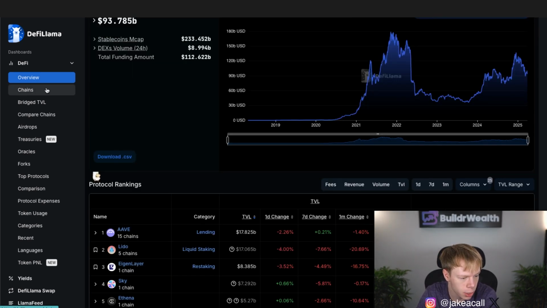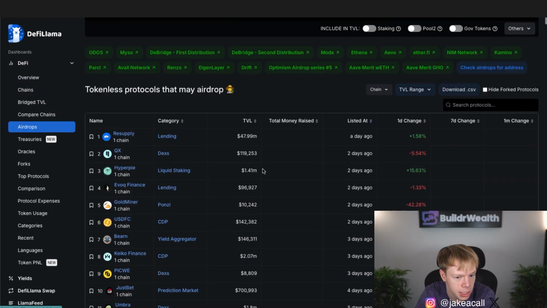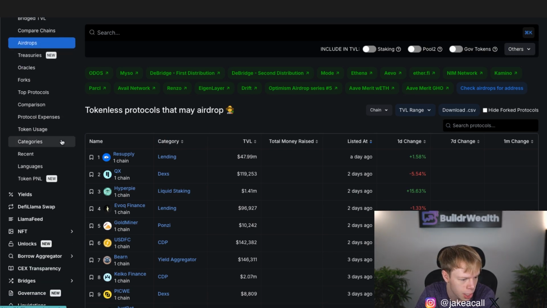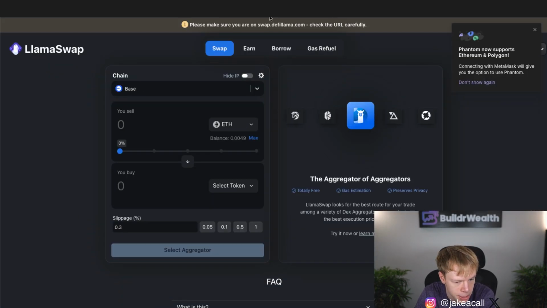Now, DeFi Llama really does have a lot of different features. You could see information about different chains. You could see information about specific airdrops, and there's even an option where you can paste in your wallet address and see potential airdrops for your wallet that you have not quite claimed. And one of the best parts about DeFi Llama is their swap feature. You can go over to swap.defillama.com.